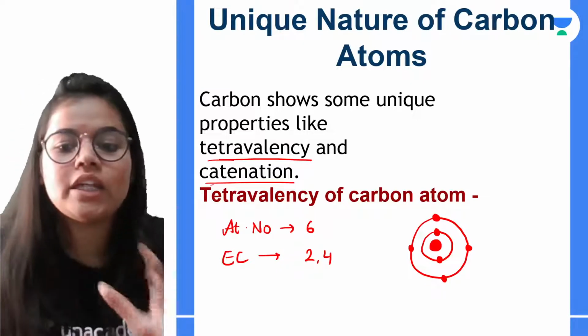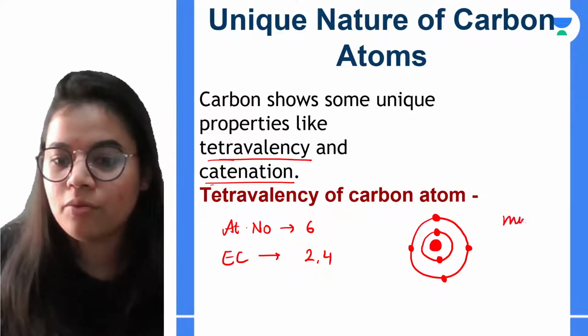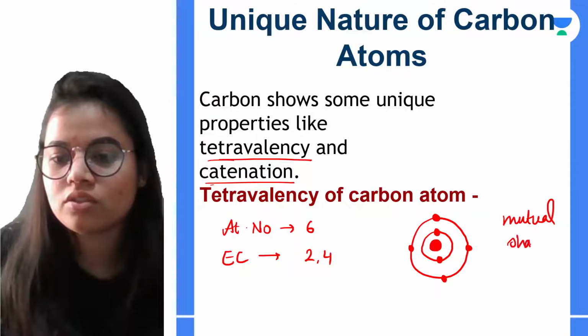So that is why it goes for sharing, mutual sharing of electrons,